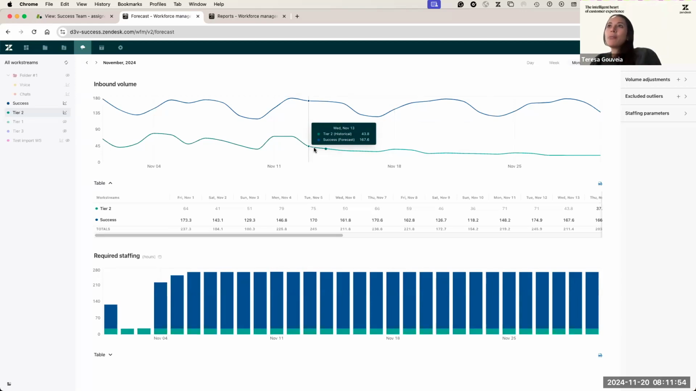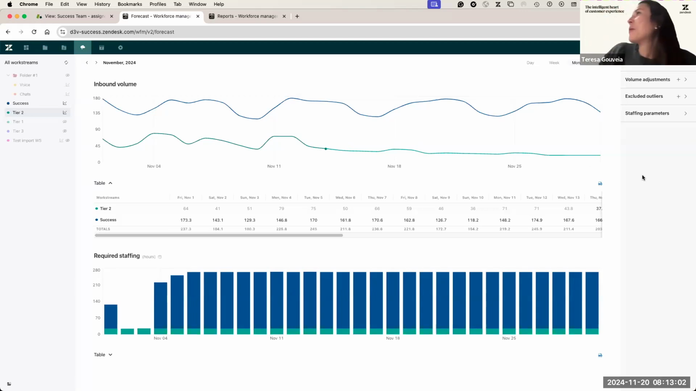Sometimes people ask, when should I recalculate? Should I recalculate every day? I wouldn't say necessarily every day, but at least before you generate the schedule, make sure that you recalculate your work streams so you have fresh data when you generate the schedules.